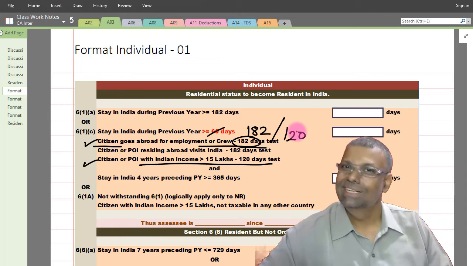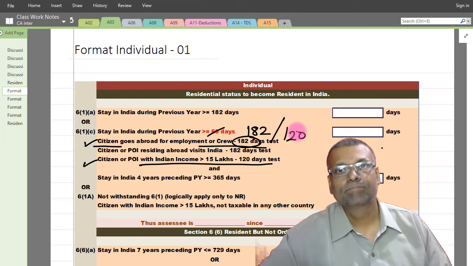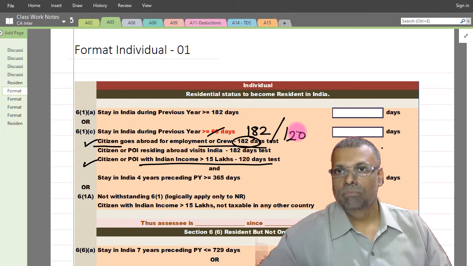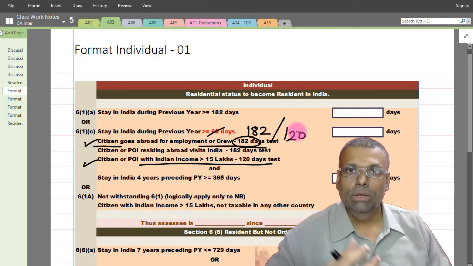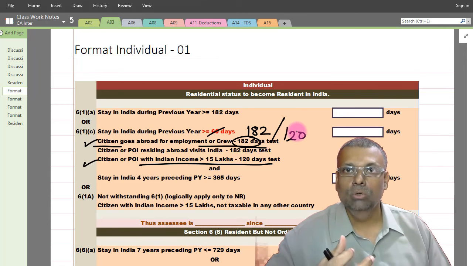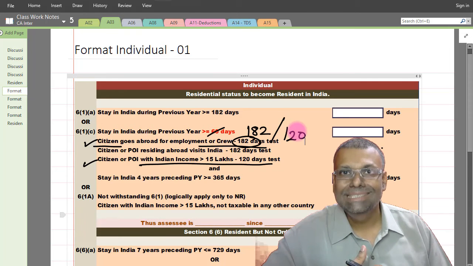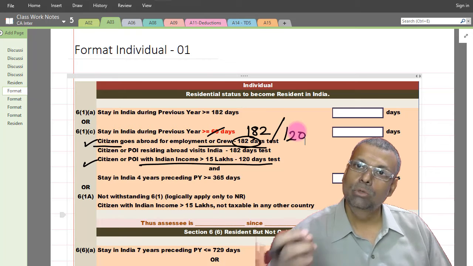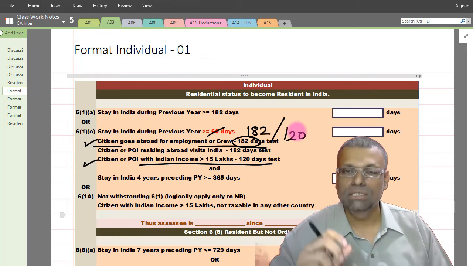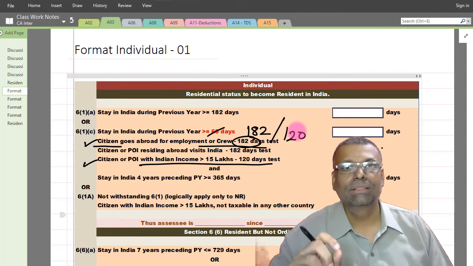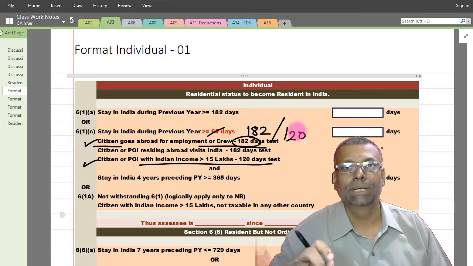Which one will you substitute? Have you understood that? In other words, this is a very likely confusion in a typical situation where more than one condition could come into the picture, and there are different numbers of days to be substituted for 60 days. Which one will you prefer and why? Whenever such confusion comes, there is a fundamental rule of interpretation, and that rule says that the most specific provision is to be applied.